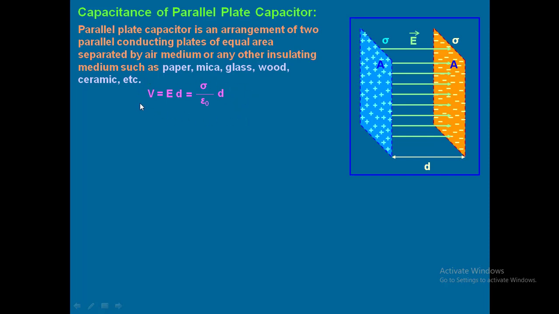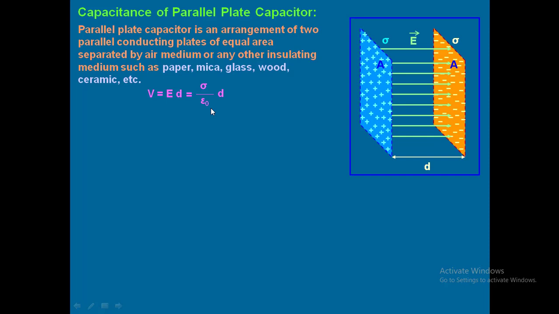I repeat again. First of all, to find the capacitance of a parallel plate capacitor, we have to find the potential. What is the formula of potential? Potential is nothing but electric field times distance. V equal to ED. But what is the value of E between the plates? Sigma by epsilon naught. So sigma by epsilon naught into D. So this is the value of potential.